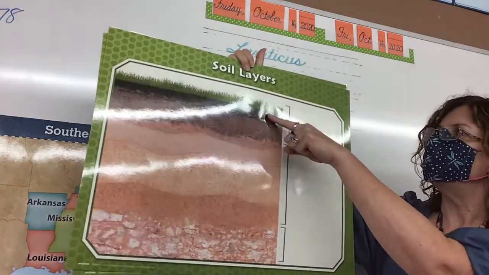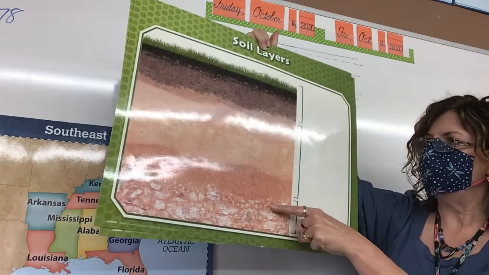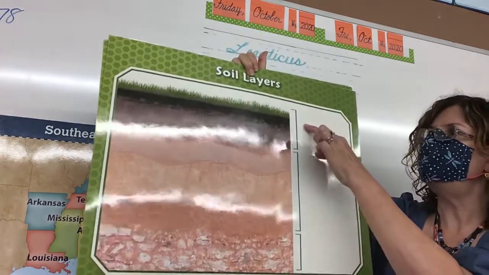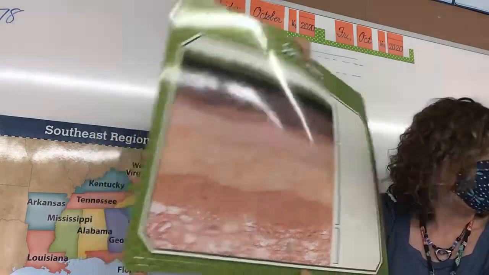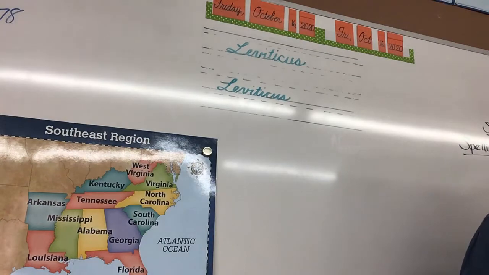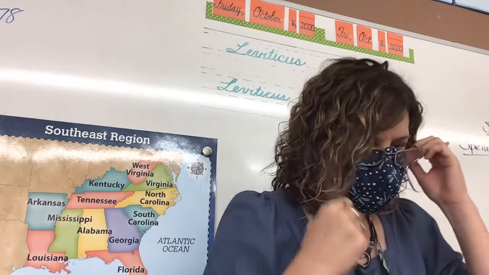So this is the topsoil. This is the subsoil. And this is the bedrock. All right, topsoil, subsoil, bedrock. And I will give you page numbers in your book so you can see those in your book. But let's go ahead and do some more review.